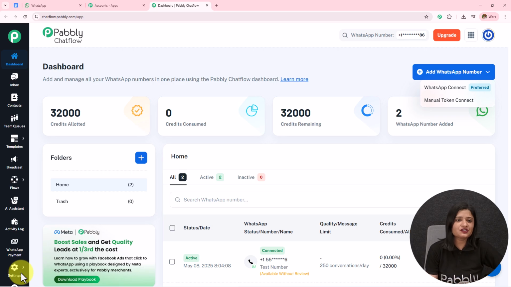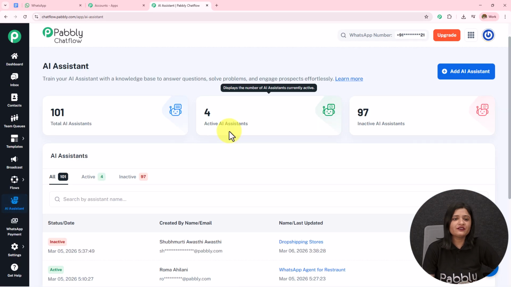We have to create this AI agent. To create this AI agent, on the left-hand side we can see this AI assistant. We have to open this. Here we have landed on this page.